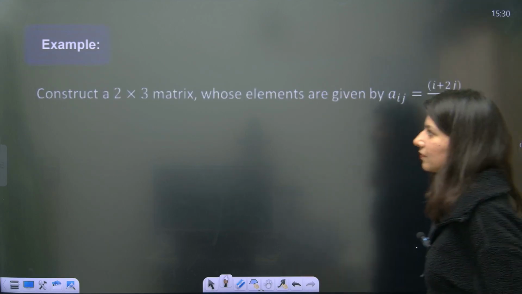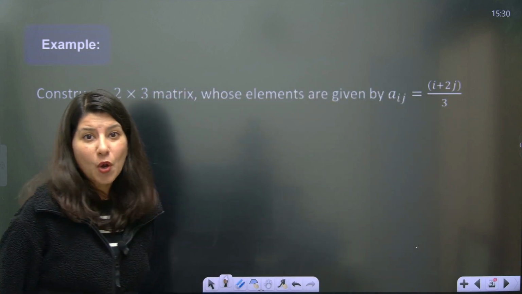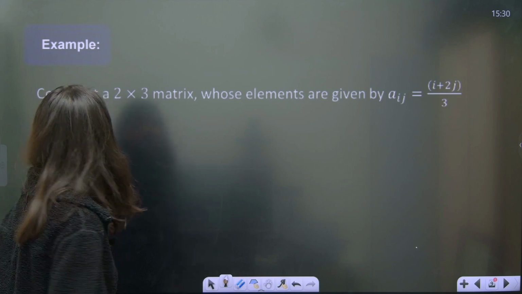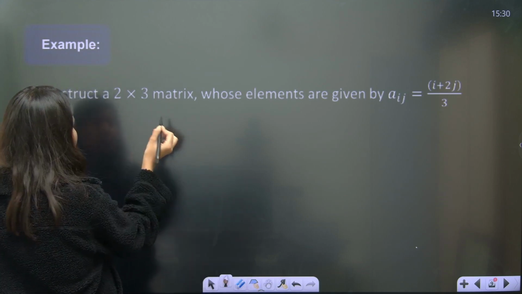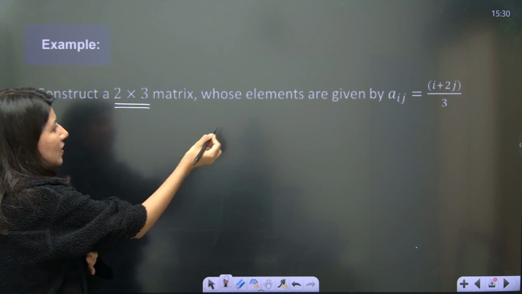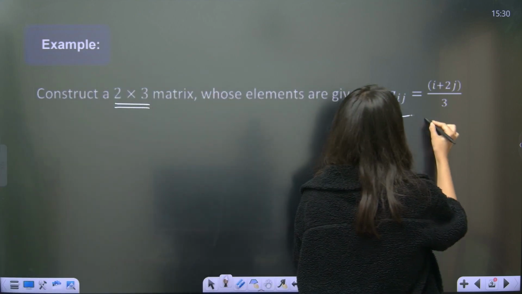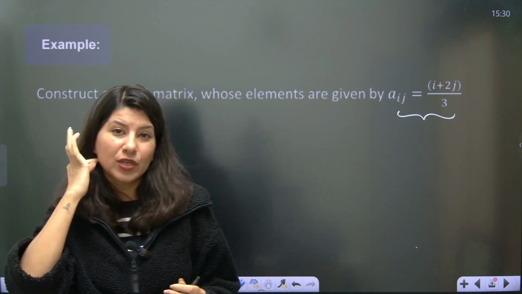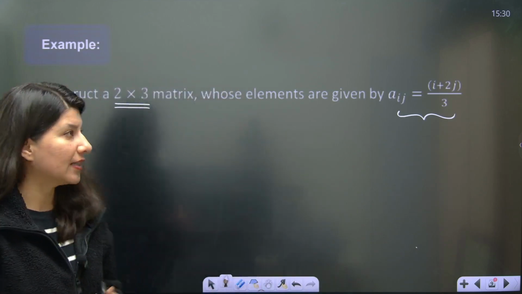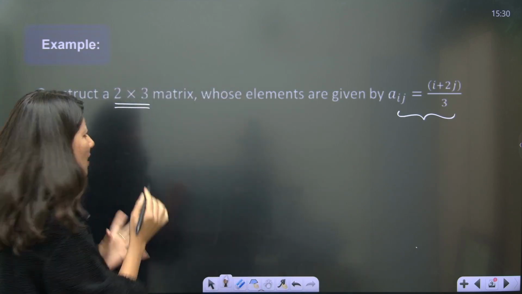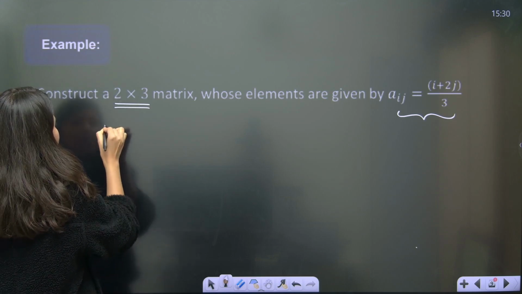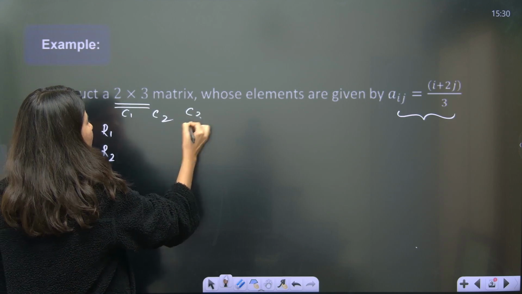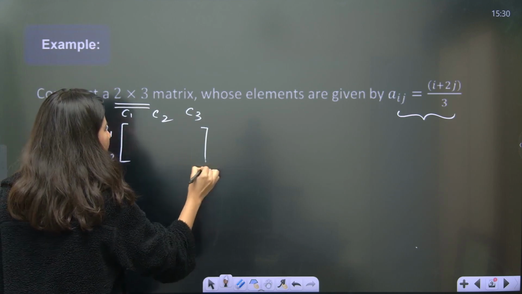All right. Now the next problem is related to Aij, the elements that I already told you about. Construct a 2 cross 3 matrix whose elements are given by Aij, and the formula is already given. This is very important for your board examination as well. Understand, what will a 2 cross 3 matrix look like? It will have row number 1 and row number 2, and column 1, column 2 and column 3.